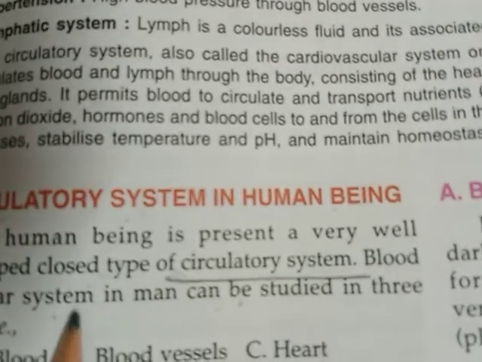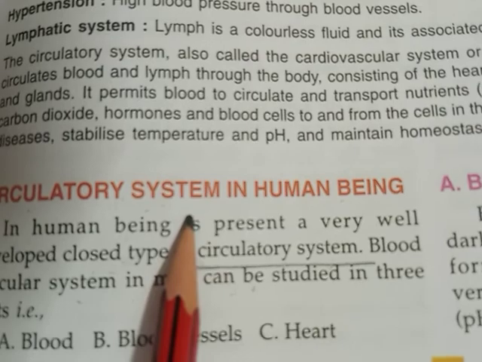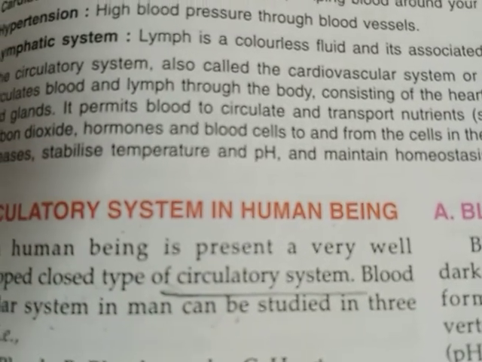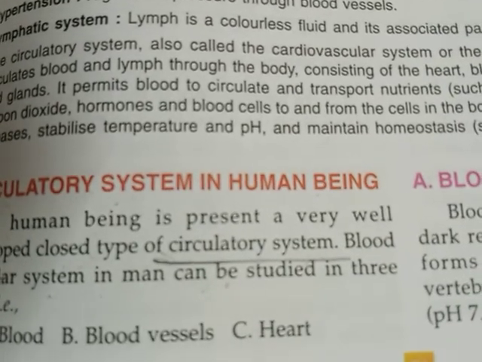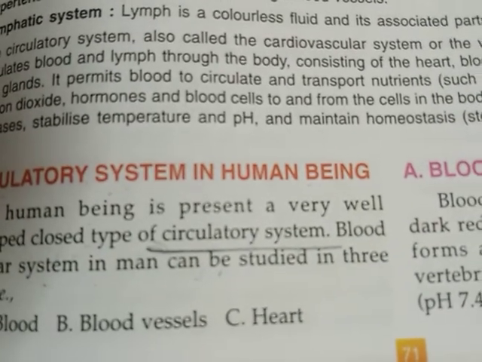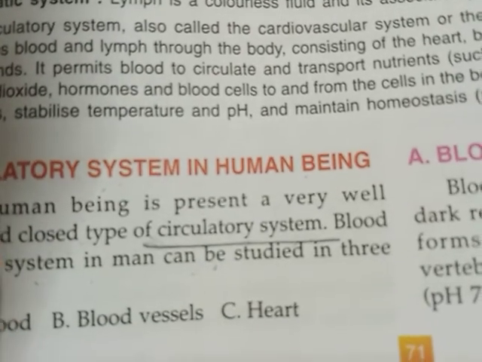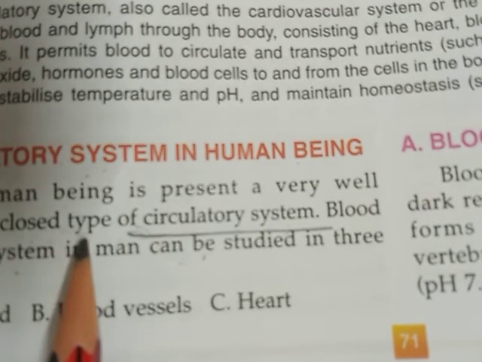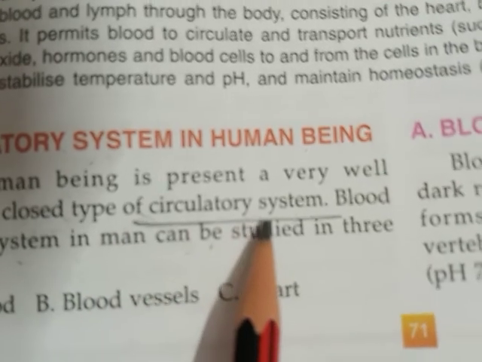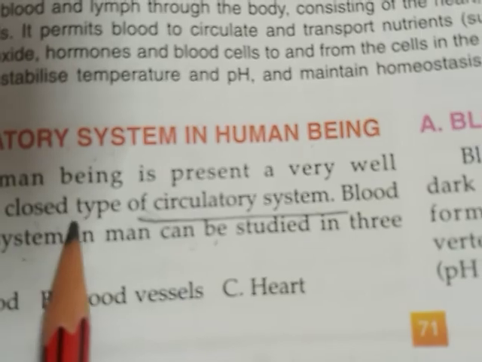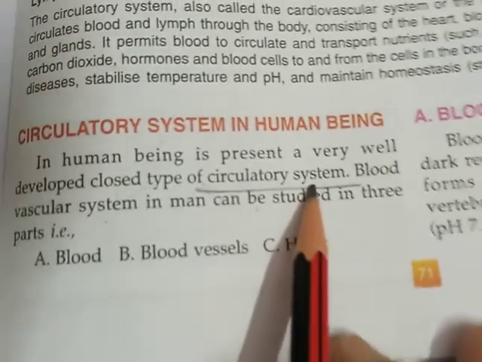So the main function of the circulatory system, see, is to transport not only the food, but the oxygen and carbon dioxide to different parts of the body. And in this circulatory system, children, the blood flows inside the blood vessels. So it is known as the closed type of circulatory system.